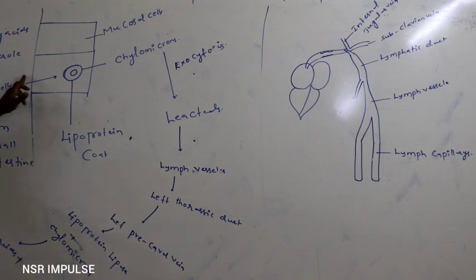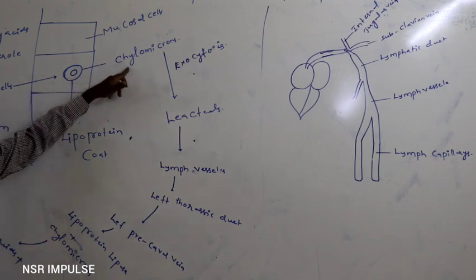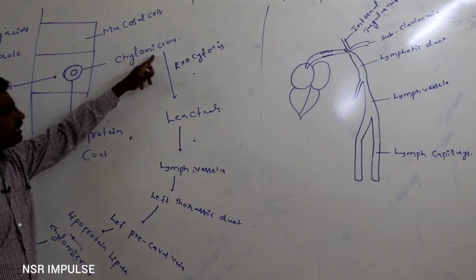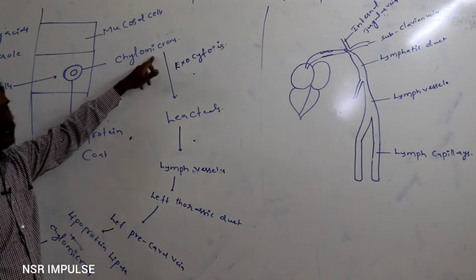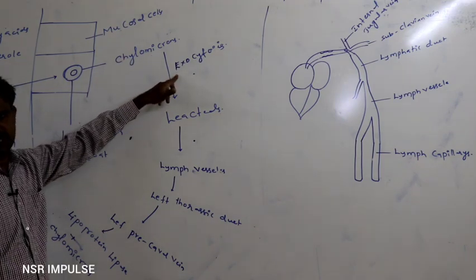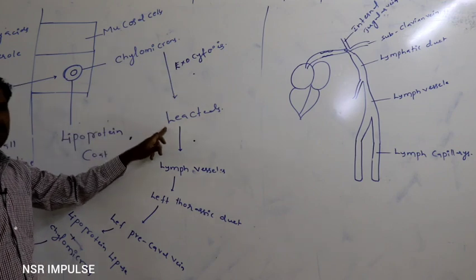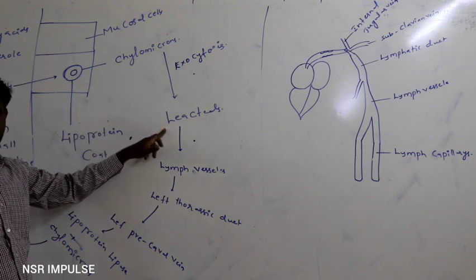Later, by simple diffusion they reach the mucosal cells, where the micelles are coated with lipoprotein. Then onwards they are called chylomicrons.